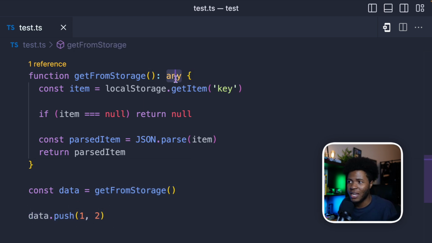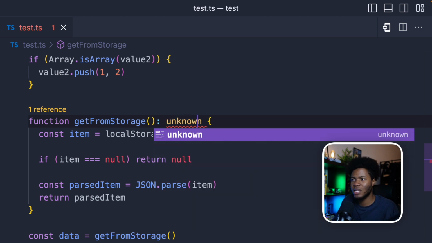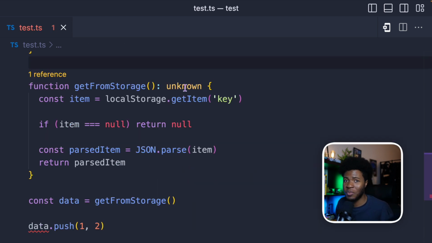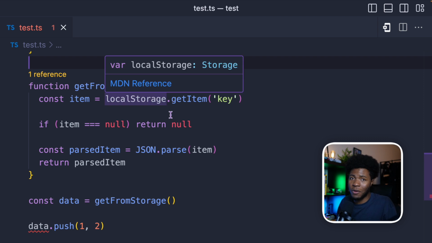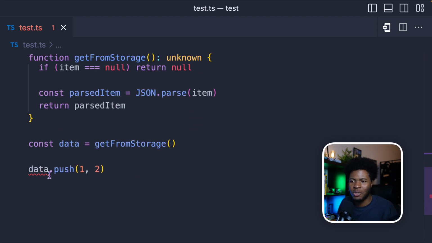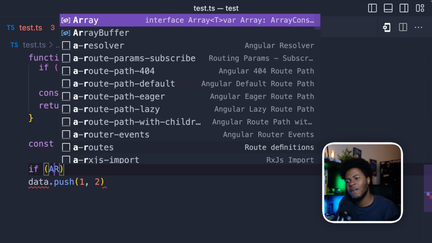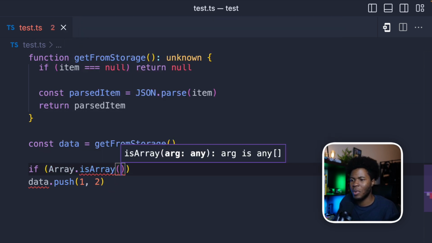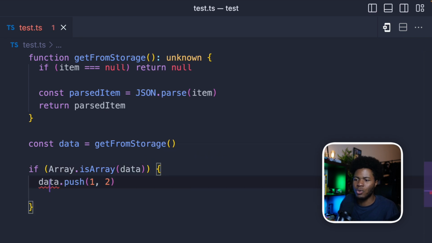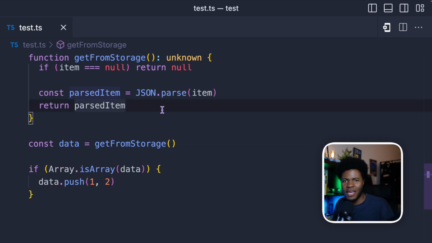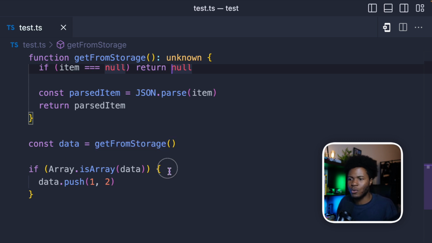But then instead of using any, if you now use unknown, saying I don't know what type I'm supposed to expect from the storage, I can get anything from the storage, then in this case you cannot just do data.push. You would now have to again narrow your type to say if Array.isArray, and then you pass the data, then you can now do your data.push 1, 2. Again, with the any type, no restrictions, you can do whatever and TypeScript will not care. But when you use the unknown type, that is safer, because before you can actually perform certain operations on that value, you have to do checks like this.